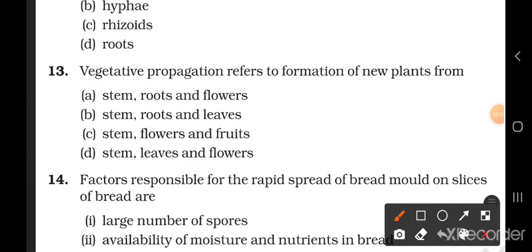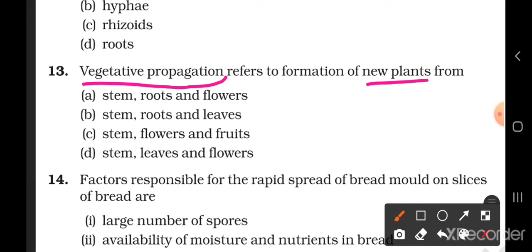Question number 13. Vegetative propagation refers to the formation of new plants from option A, stem, roots and flower; option B, stem, roots and leaves; option C, stem, flowers and fruits; option D, stem, leaves and flowers. Now we know that vegetative propagation is a type of asexual reproduction, and in this type the vegetative parts of a plant take part.